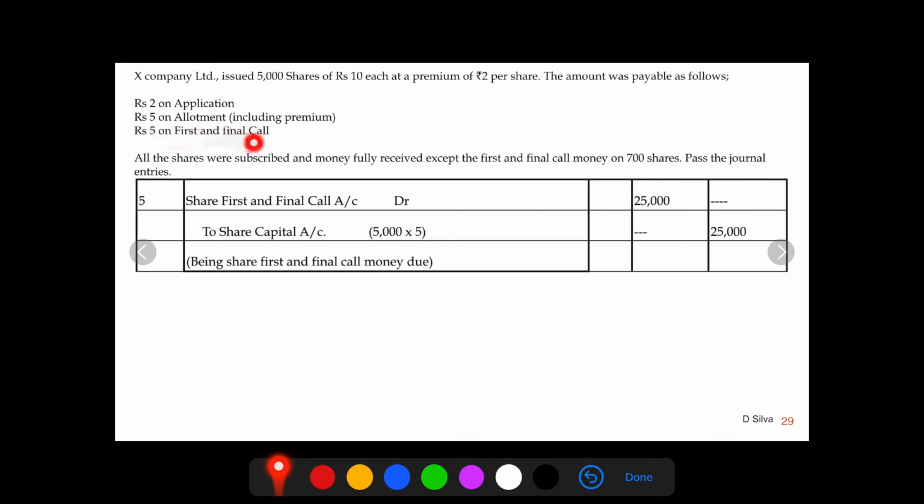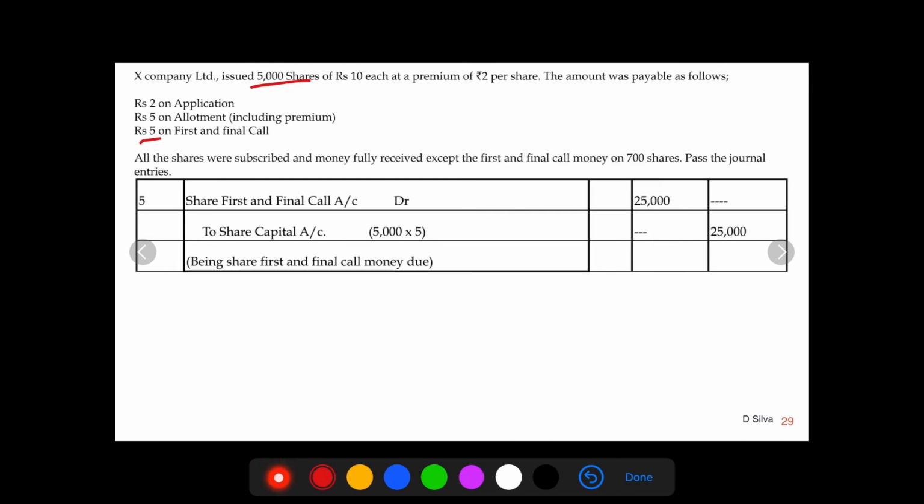The next set of journal entries, that is for first and final call: share first and final call account debit to share capital account, being share first and final call money is due. So 5,000 shares of rupees 5 each, 25,000 being debited and credited.